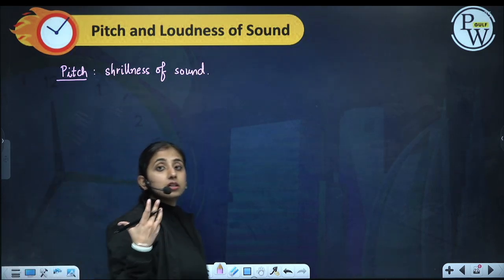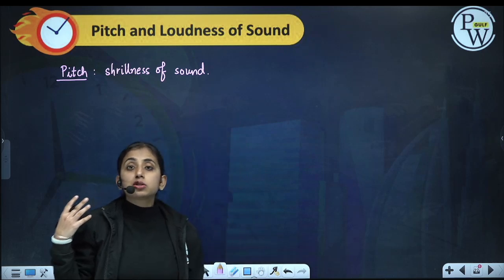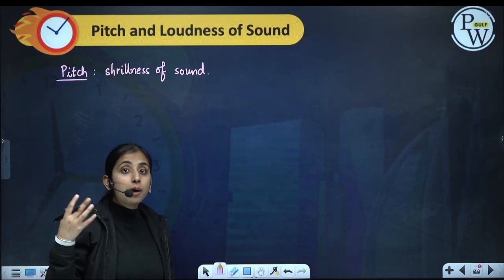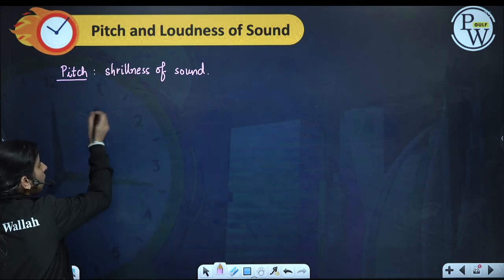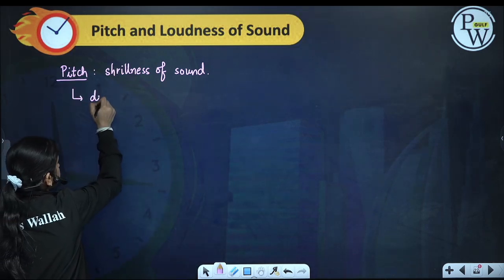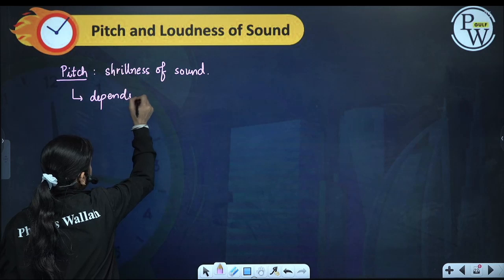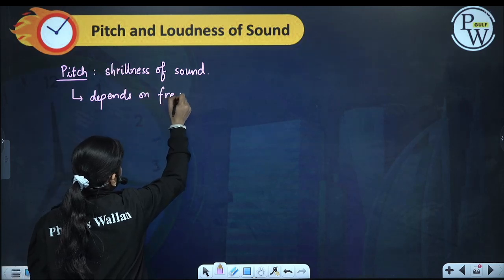Just like we say girls have a high pitch, their voice is more shrill, sharp. That is a high pitch sound. So the shrillness of the sound is called pitch. Pitch depends on frequency.